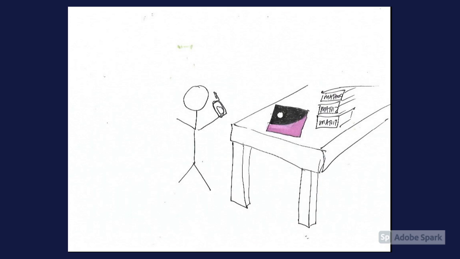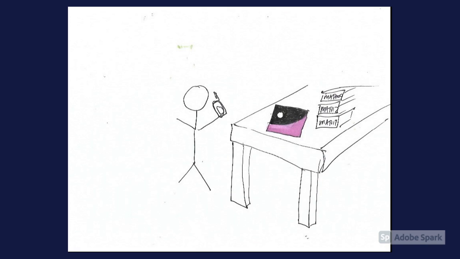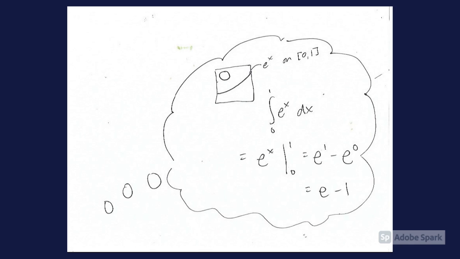So, what's the area of the pink shape in our flag? Oh yeah, what function did you use to draw that? I think I did e to the x from 0 to 1. Okay, so the area of the pink shape is the integral from 0 to 1 of e to the x dx. But e to the x is its own antiderivative. So we evaluate e to the x from 0 to 1. So first plug in the 1, so e to the 1 minus e to the 0, which is e minus 1. We did it.